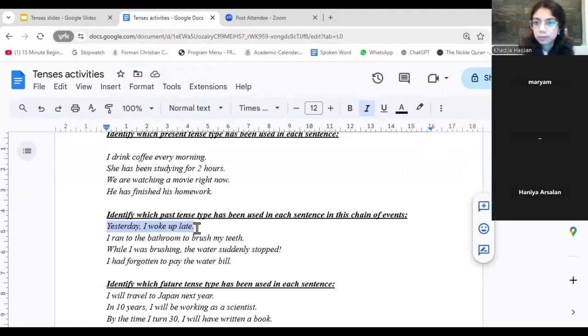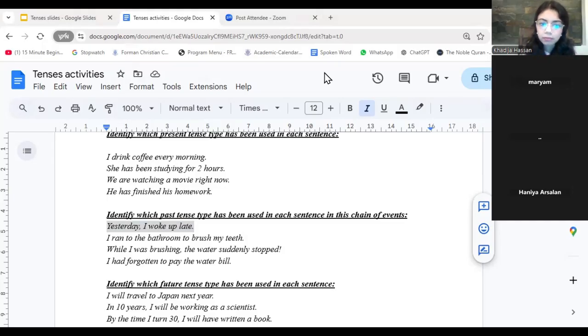So which one would this be? Simple past. Guys, please for today, send your answers in the chat. Simple past. All right, simple past, simple past. I think it was Anish who said simple past, so that was correct as well. So yes, it is simple past. An entire action that was done and dusted in the past. Yesterday, I woke up late.